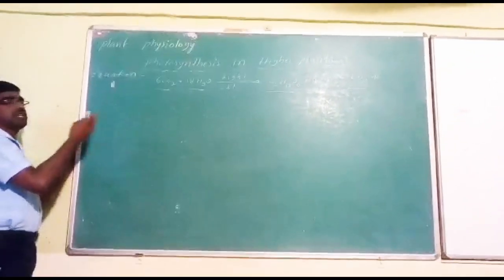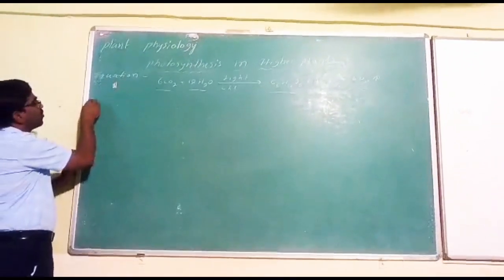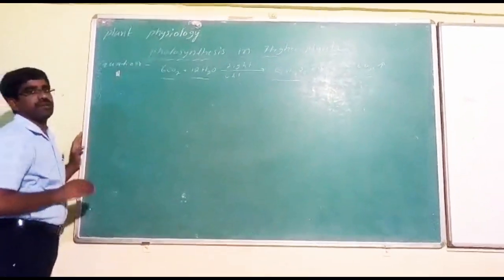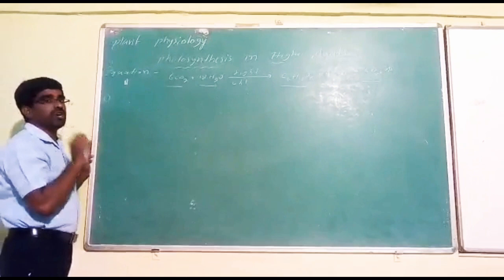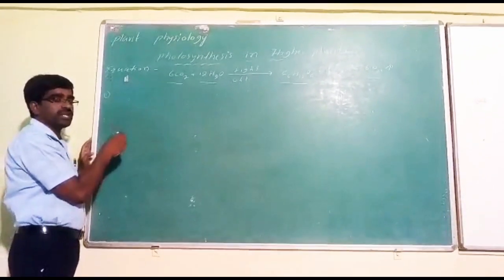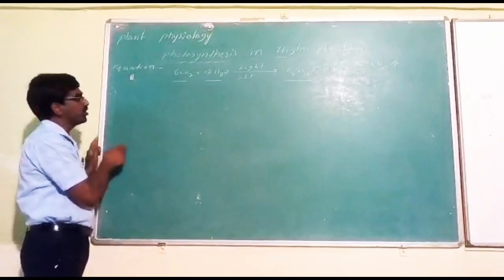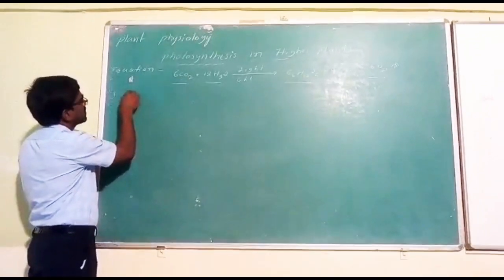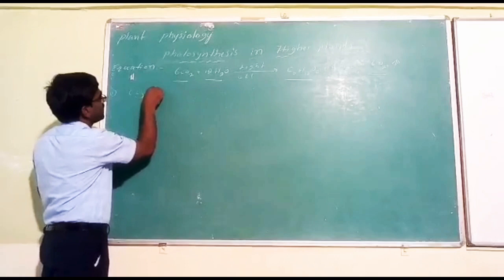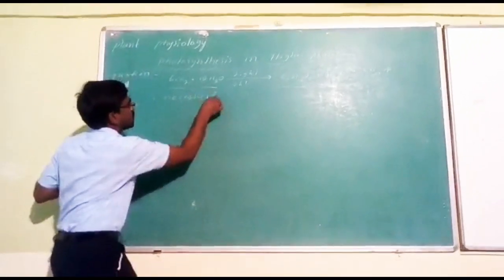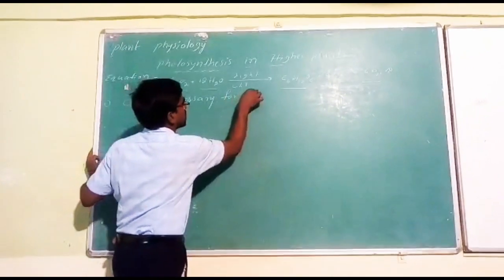To understand this equation, we have various experiments. These experiments will be explained by small modules. For each experiment, we have a small module, and I will demonstrate them. The first experiment is that carbon dioxide is necessary for photosynthesis.